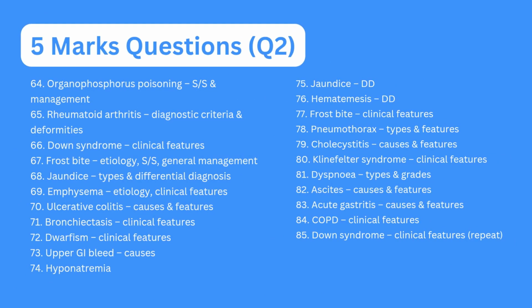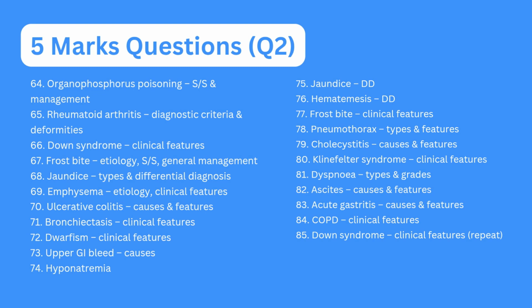Let's move toward question number 2, 5 mark questions. Organophosphorus poisoning, rheumatoid arthritis, diagnostic criteria and deformities, Down syndrome, clinical feature, forced bite, its etiology, general management, jaundice, types and differential diagnosis, emphysema, etiology, clinical feature, ulcerative colitis, causes and features, bronchiectasis, its clinical feature, dwarfism, clinical feature, upper